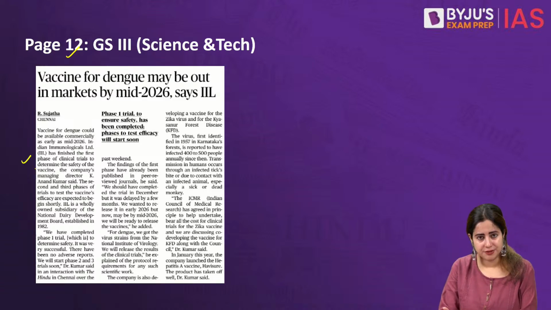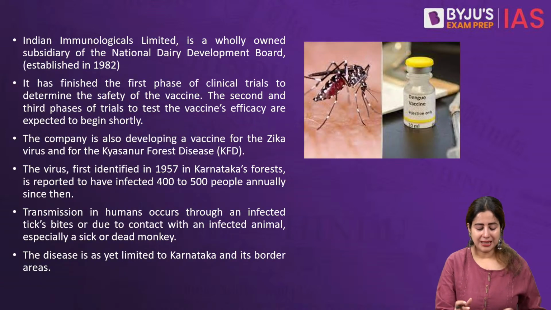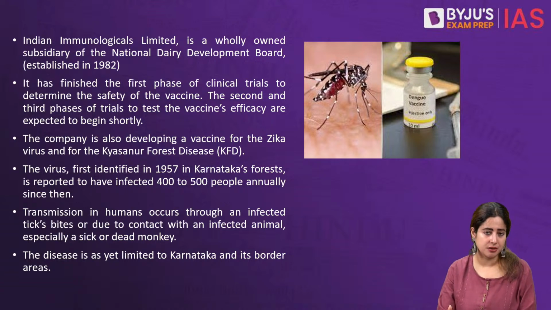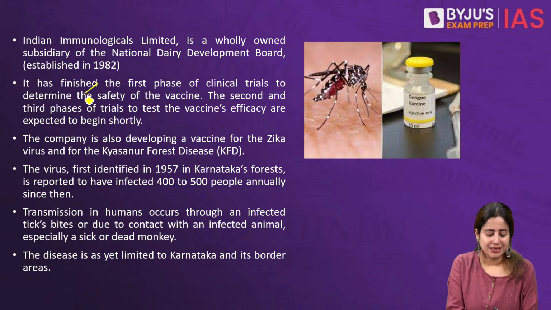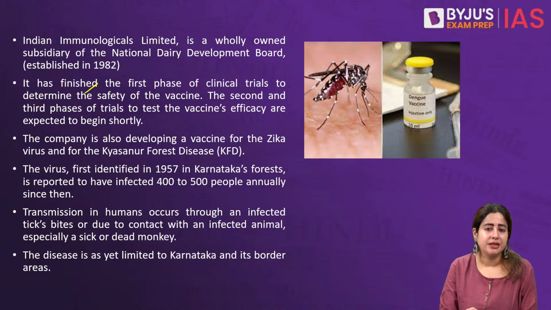So this vaccine against dengue fever has already passed its phase 1, and soon it will also have its phase 2 and phase 3 trials, as per the data given by IIL, or Indian Immunologicals Limited. By mid-2026, the vaccine will be rolled out, and this would be a major feat in curbing a disease that is in India today killing and tormenting many. So India has made another feat, where the IIL says, okay, we have made the vaccine for dengue, but we are also developing other state-of-the-art vaccines.